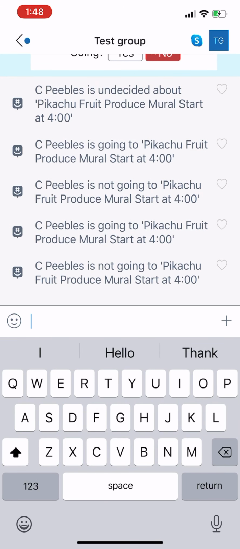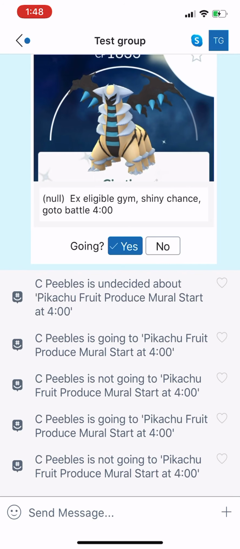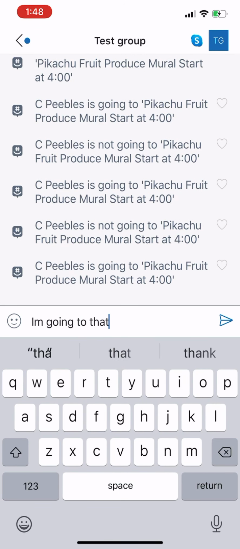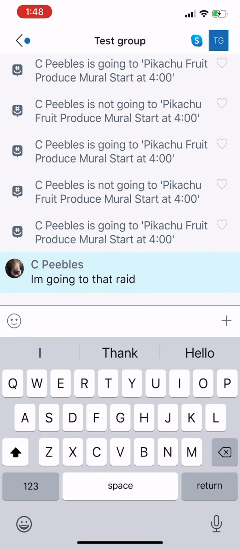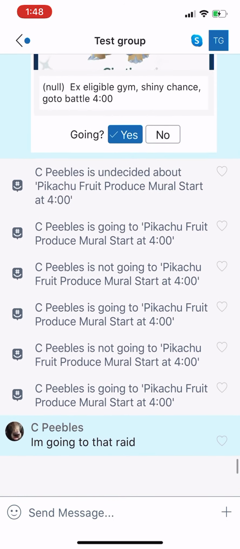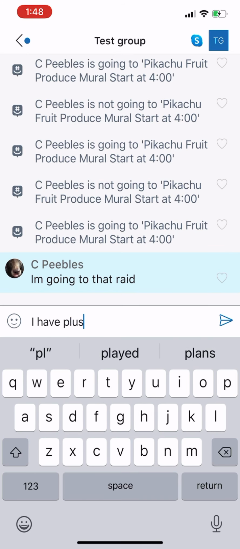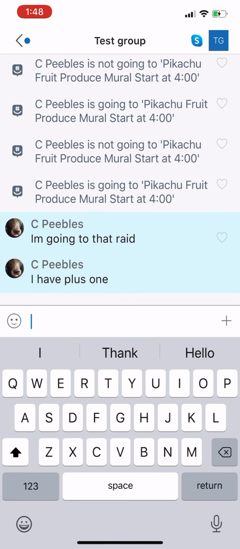Other things that I would say, there's no need once you've said I'm going to a raid by checking yes here to go in and say I'm going to that raid. That is just filling the chat again with text. But one thing I would say, if you have something like a +1, please let us know about that.